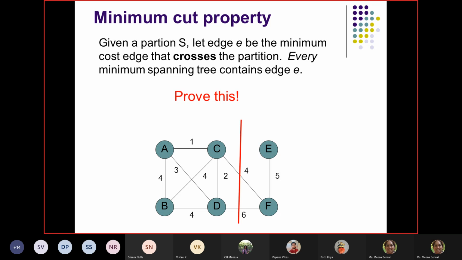So the property is, if such a case is there, then the minimum spanning tree is going to have the edge with minimum weight. If I am going to generate a minimum spanning tree between these two sets, then I have to select CF, I cannot select DF. So if it's a minimum spanning tree,